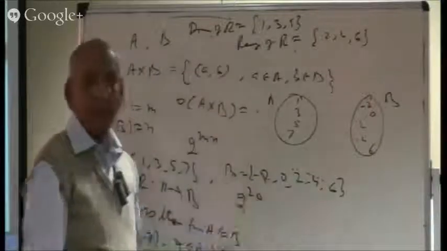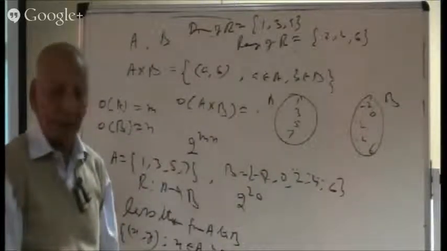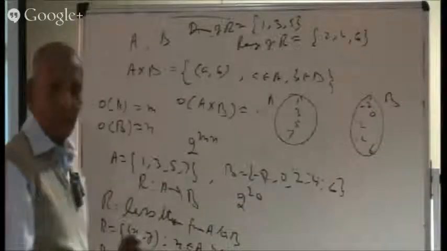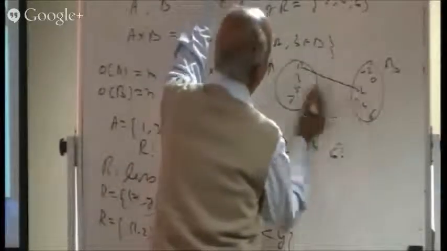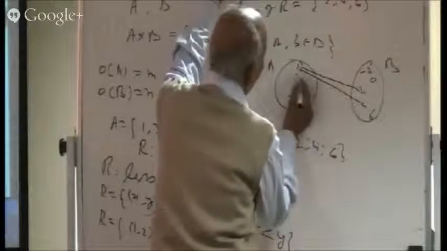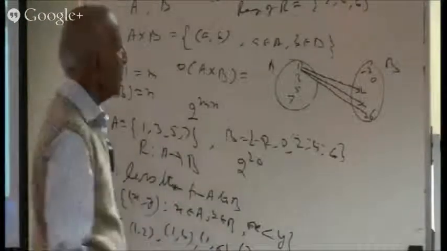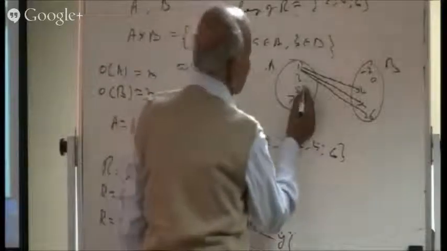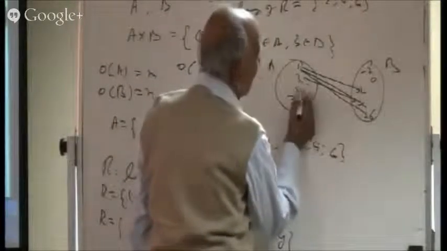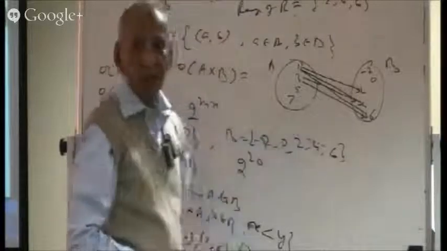So how can you depict this relation? How can we write this relation? You look here, 1 is connected with 2, 1 is connected with 4, 1 is connected with 6. So 1 is connected with all these elements. Then this 3. 3 is connected with what? 3 is connected with 4, and 3 is connected with 6. 3 is not connected with 2, all right?